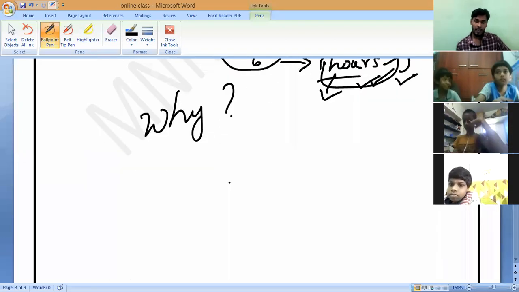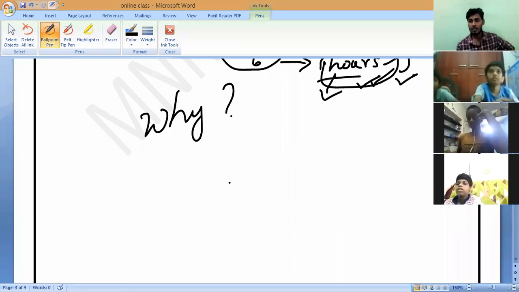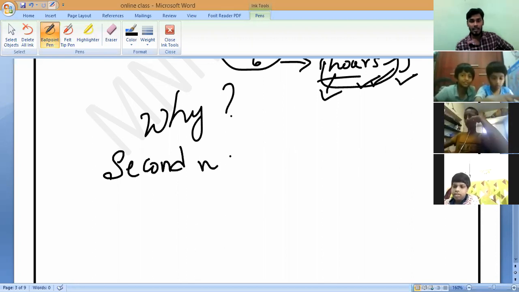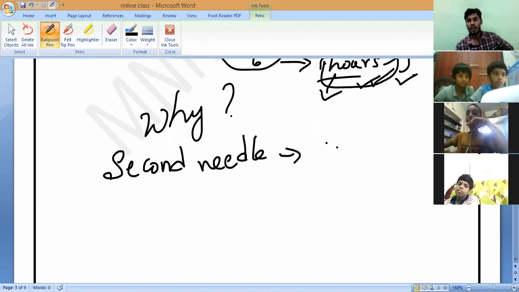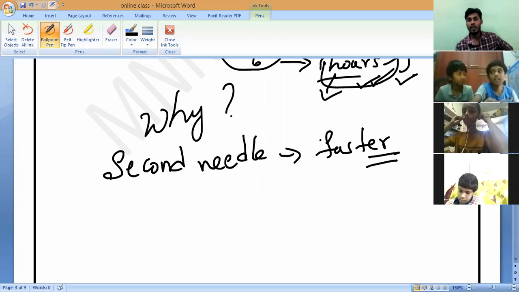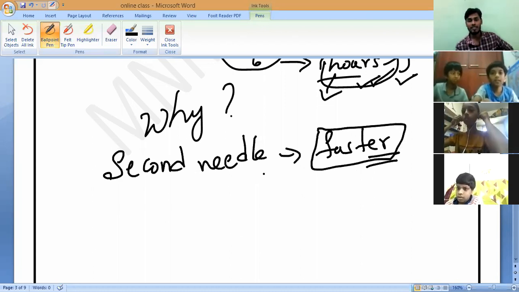Because the seconds needle is traveling much faster. Is it yes or no? It will travel much faster compared to the minutes and hours needles. So that is why we can easily observe the motion in the seconds needle compared to the minutes and hours needles.